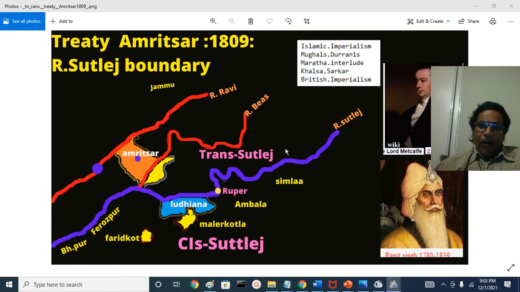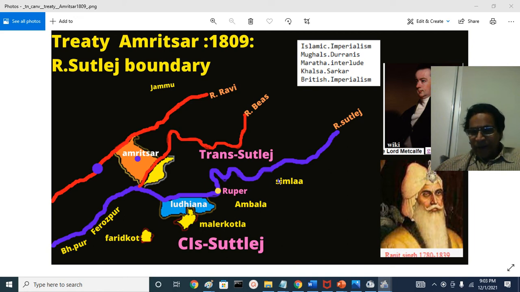Afterwards, Lord Amherst, who fought the Burmese war, succeeded him around 1828. He was succeeded by Lord William Bentinck, and the Maharaja met William Bentinck, Governor General of the East India Company, at Rupnagar around 1832. Ranjit Singh had cordial relations with Minto and his successors Hastings, Amherst and Bentinck.